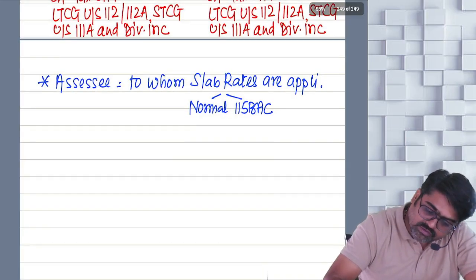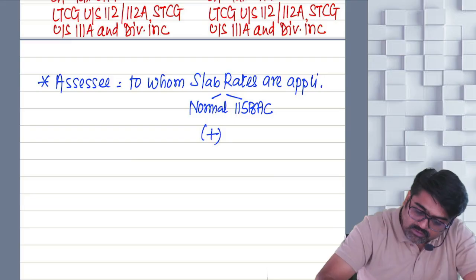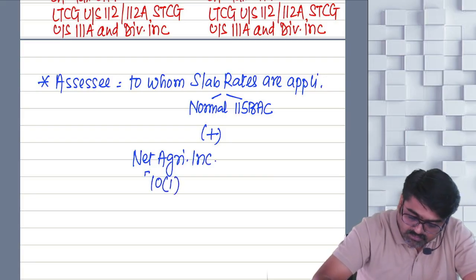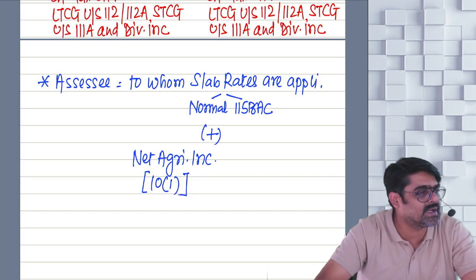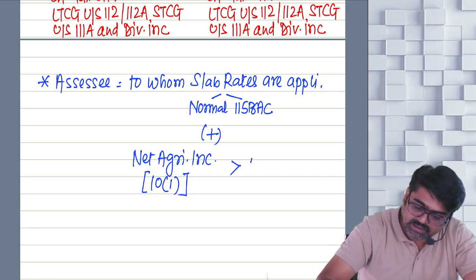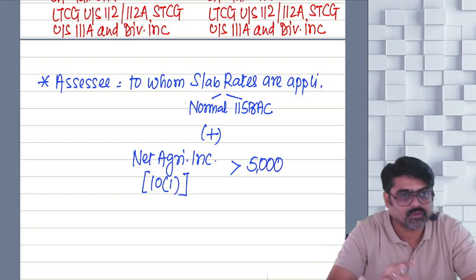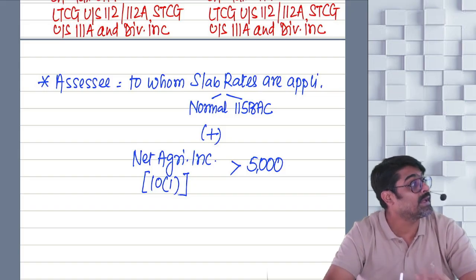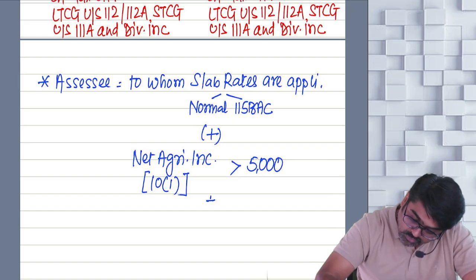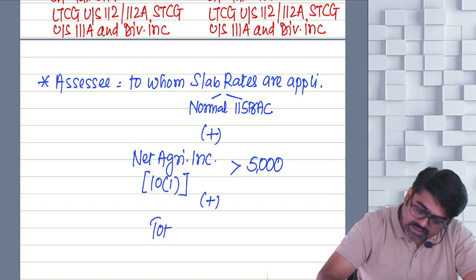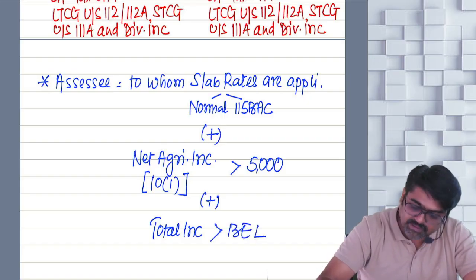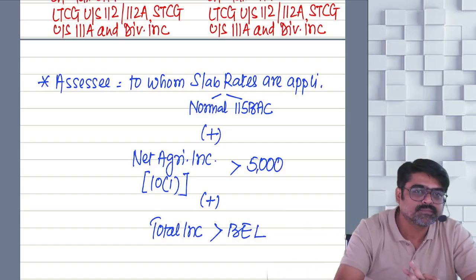Now, the assessee to whom slab rates are applicable is also earning net agricultural income, which is exempt under section 10(1), for which he has already claimed the exemption, and this net agricultural income is more than rupees 5,000. So during the previous year, you have earned net agricultural income of more than 5,000. And also your total income, what did I say? Total income is more than your basic exemption limit. Only then you are liable to pay tax.